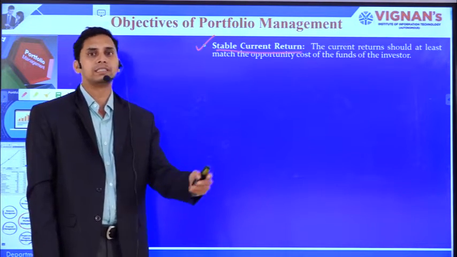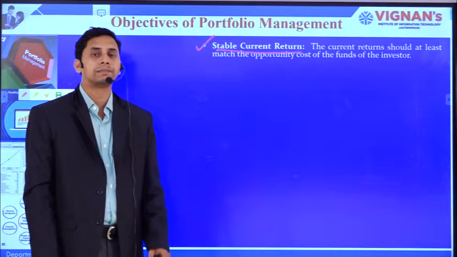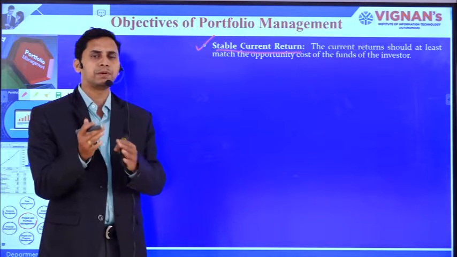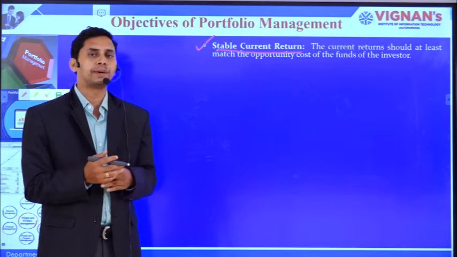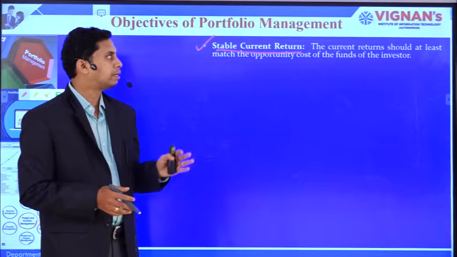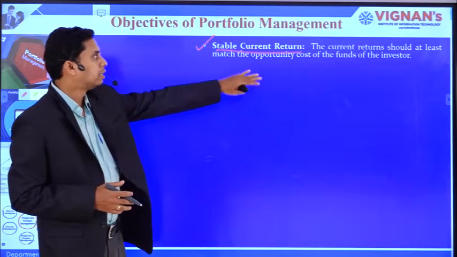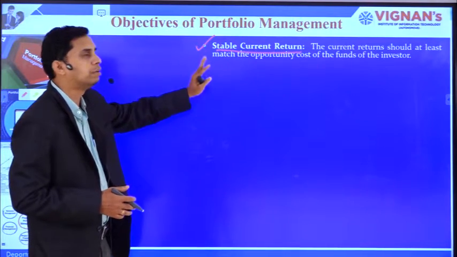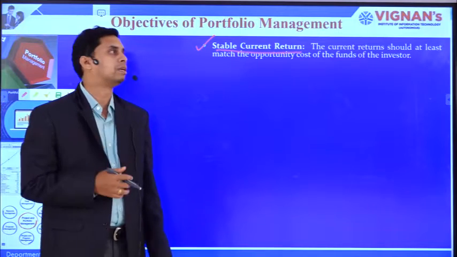Though he is an equity investor or she is an equity investor, she expects a stable return. Sometimes it may be possible or it may not be possible, but with efficient portfolio management, it is possible to ensure a stable return. That's why it needs active portfolio management. So one of the important objectives of portfolio management is the stable current return. Whatever current return is being generated, it must be stable.